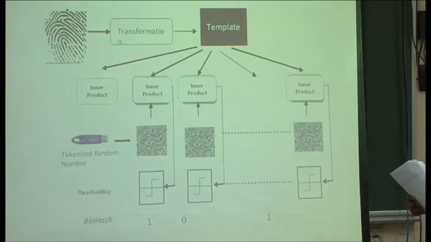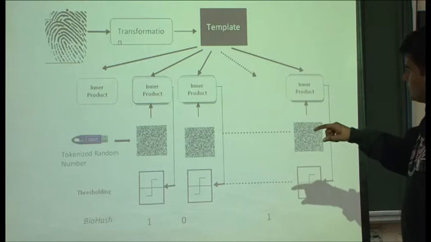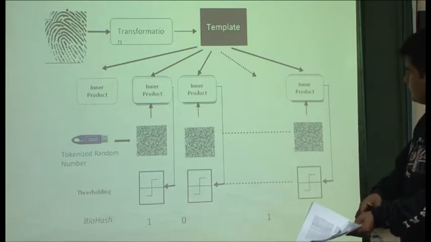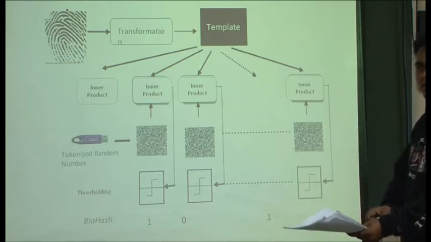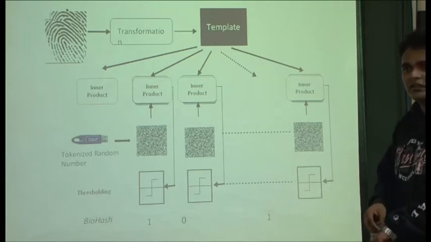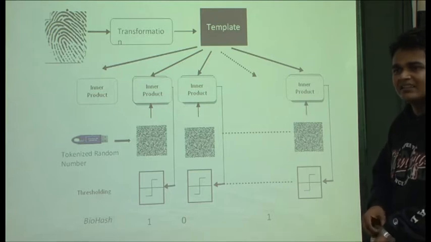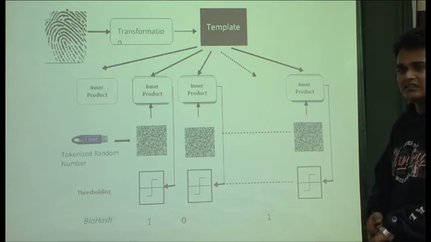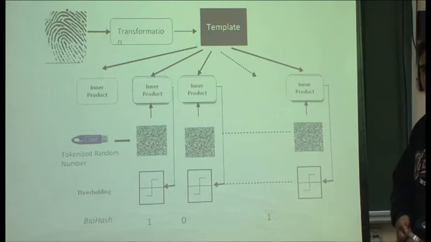The concept here is that the tokenized random number can be changed in case anybody knows that his biometric template has been compromised. The inner product of the random number with the template will give you a number. Am I right? Yes.